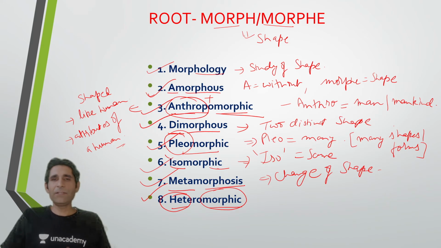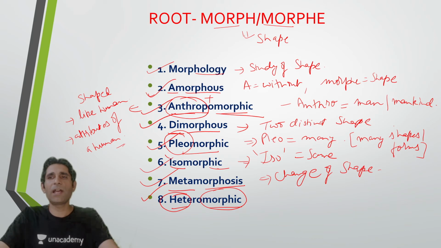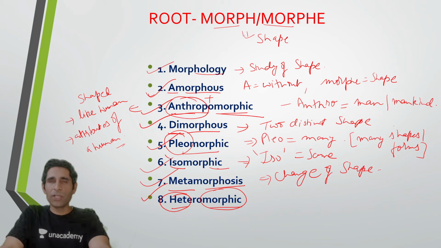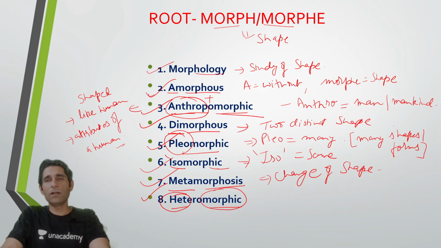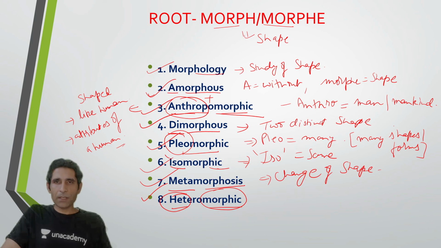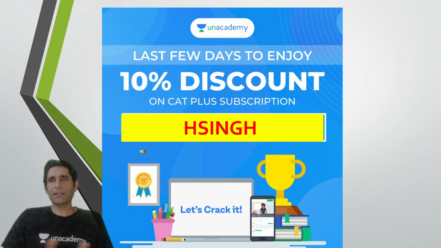So guys, we learned 8 words. Quickly looking at all 8. Morphology is the study of shape. Amorphous is something that lacks definite shape. Anthropomorphic is shaped like a human, shaped like a man. Dimorphous, having two shapes. Pleomorphic, having many shapes. Isomorphic, two things that have similar shape. Metamorphosis is change of shape or change of personality or change of one form into another. And heteromorphic, two things that have different or distinct shapes. So guys, I hope you have been able to understand all 8 words. And that's it for this session.